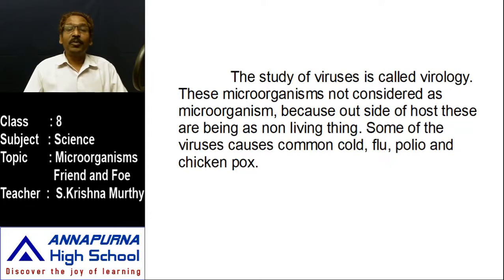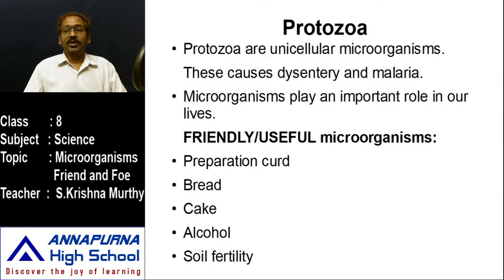And polio. What is polio? When the nervous system is destroyed, that organ does not function properly until the end of that person's life. So the neurons are damaged by the virus which causes polio. And chicken pox, smallpox, measles, HIV, and recently the corona disease we have been bothered with. So all these kinds of diseases are caused through the virus. Look at this.